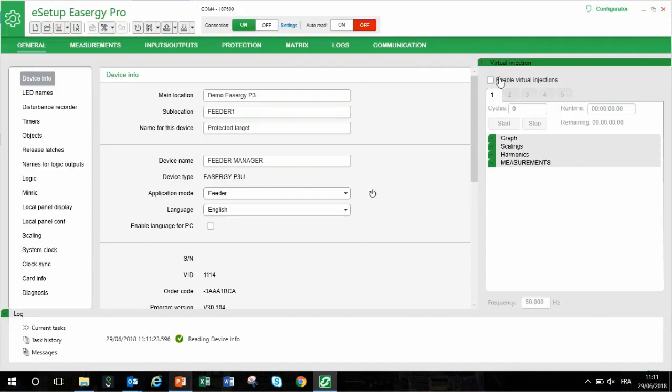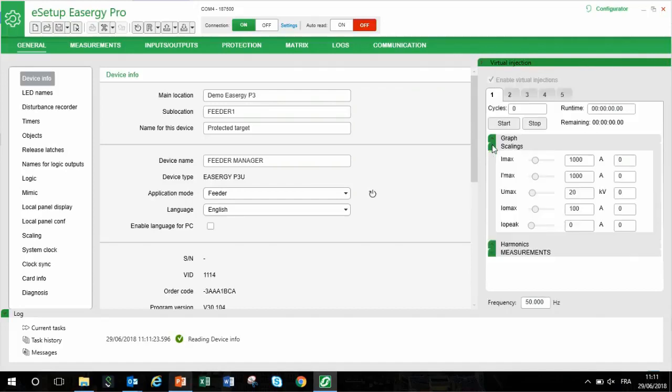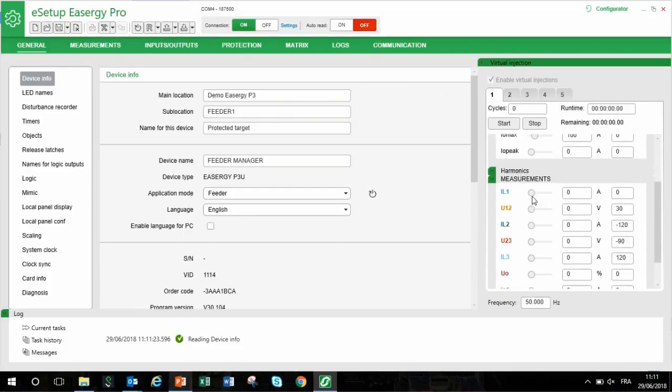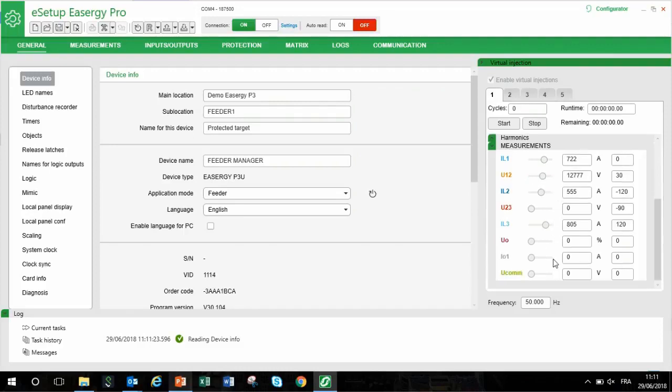Then you see on the right side, I open virtual injection that I enable. I first set the scaling, so it means the level of current that my line is going to support. Then I set my measurement values. So you can directly define the value of current and voltages in each line that you are going to inject in the relay from the software.